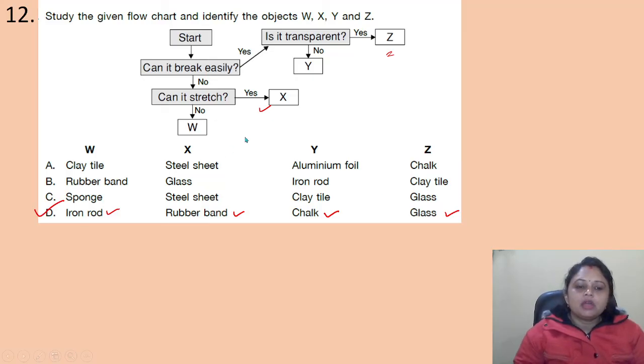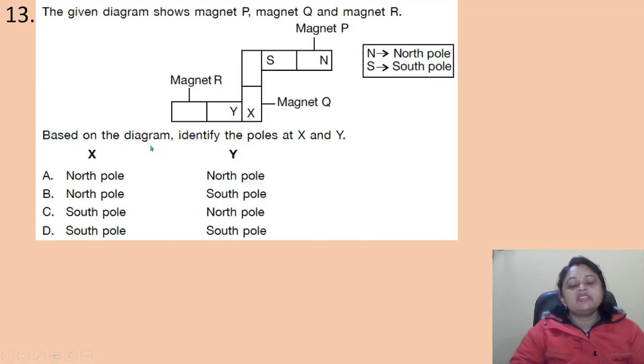Got it? Coming to the next question. The given diagram shows magnet P, magnet Q and magnet R. Based on the diagram, identify the poles at X and Y. Option A, North Pole. B, North Pole, South Pole. C, South Pole, North Pole. D, South Pole, South Pole.